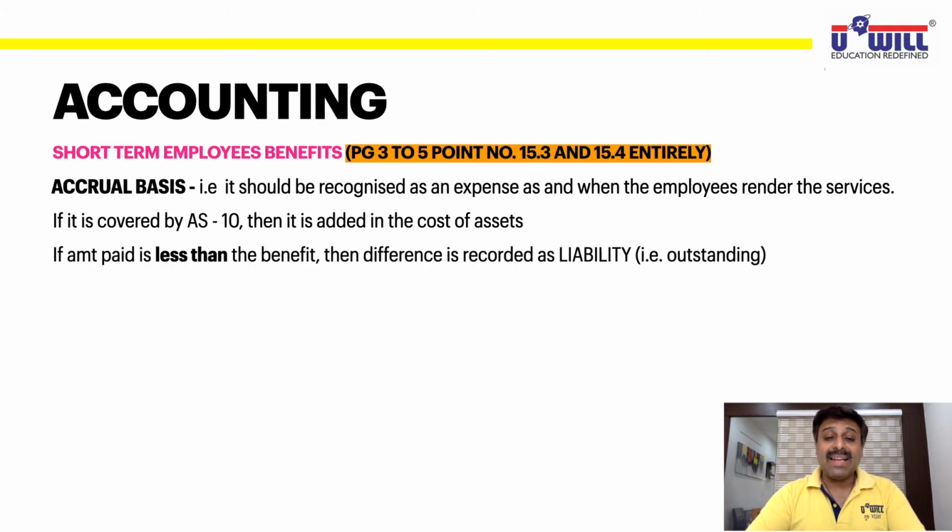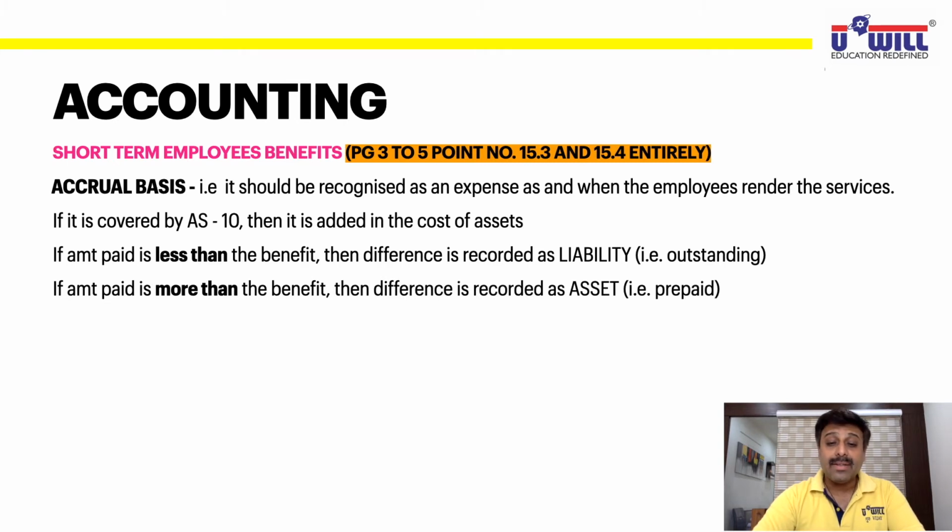Now, if amount paid is less than the benefit, then obviously the difference is recorded as a liability, means it is outstanding. So benefit is more, but amount paid is less, means you're going to pay it in the coming years. It is your liability, it is outstanding. If amount paid is more than the benefit, then the difference is recorded as an asset, it is prepaid. If you have paid more than the benefit, means you have paid the money in advance. It is a prepaid salary, prepaid wages, then that will be recorded as an asset. Okay, all of you must be writing these things in your notebook.